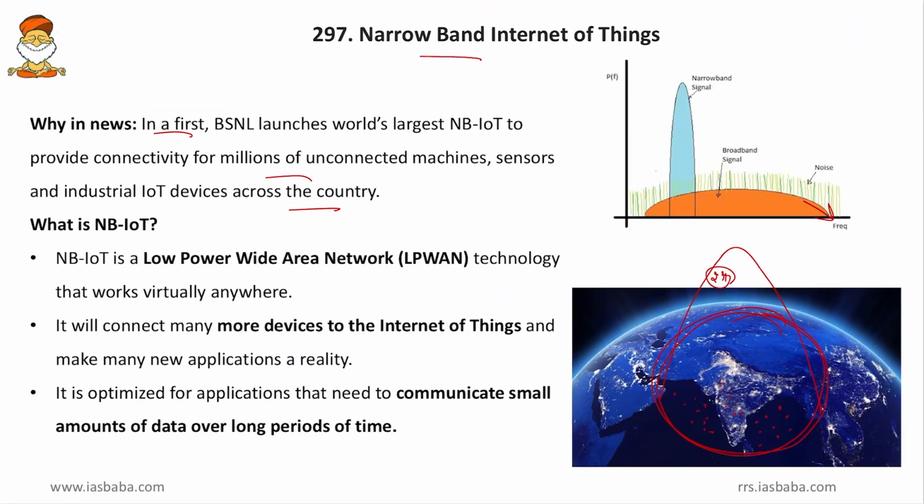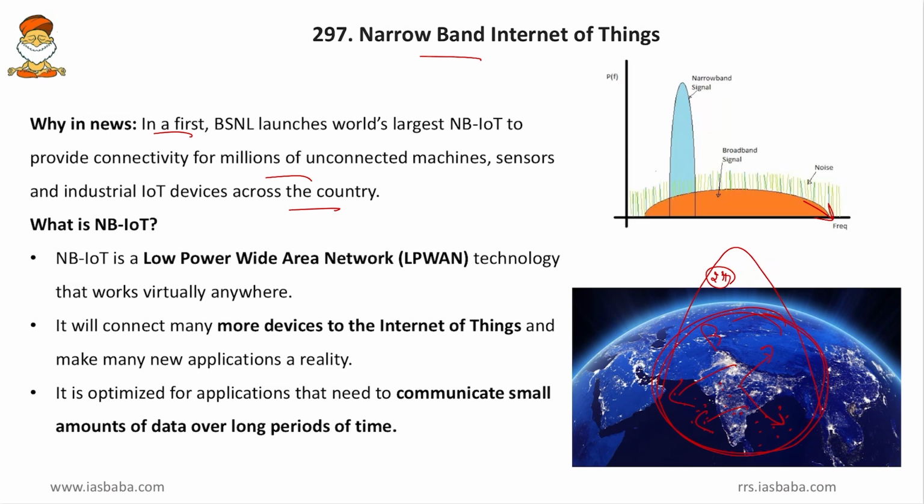Friends, we know that we are using the narrowband and we are using the lower frequencies. Automatically when we are using lower frequencies, the travel distance will be longer, but however the speed will be slower. But nevertheless, BSNL is contemplating this because in the rural areas the number of internet users will be less, and moreover many rural areas lack even this slow speed internet, and better something than nothing.